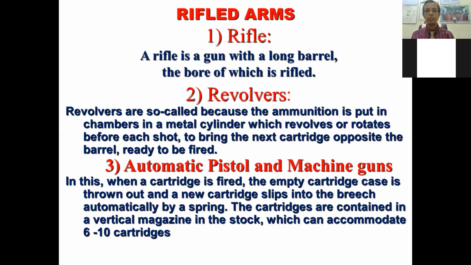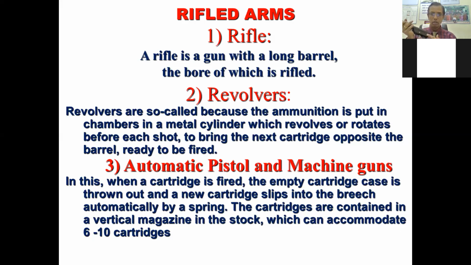And in an automatic pistol and machine gun, there is the cartridge. So you have to put the cartridge here like this. While in a revolver, here you can put only 6 bullets, and after that, one by one you can fire up to 6.